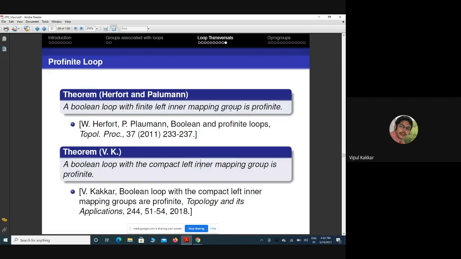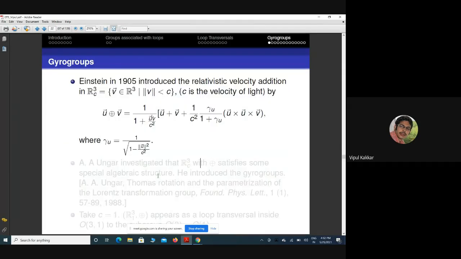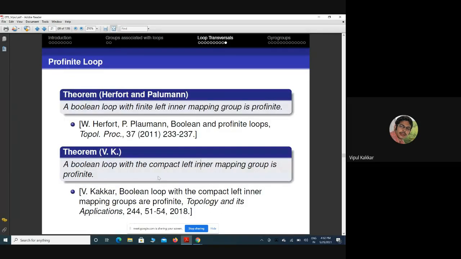And actually I generalized their result, from finiteness to compactness: a Boolean loop with compact left inner mapping group is profinite. Other than these two results, nothing is known about this third problem. Okay, so this finishes the first part, on loops.